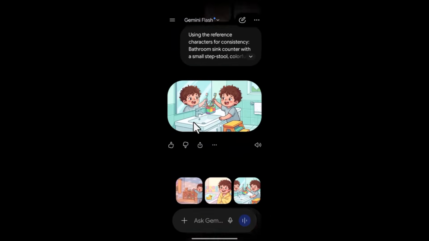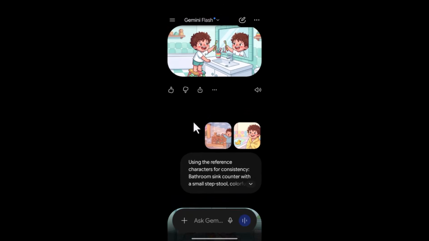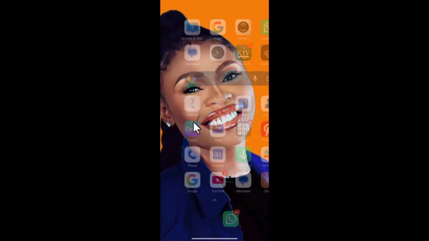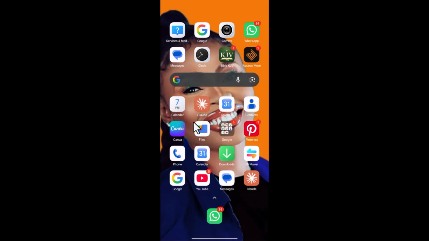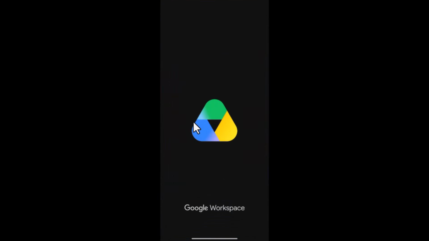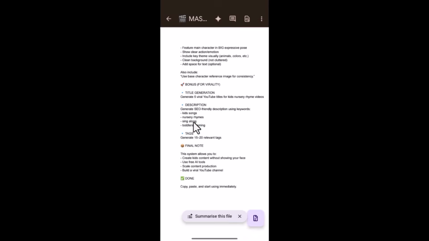Okay, so that being done, the next thing we need to do is head back to your master prompt, because at this point we are done generating our images, and we've gotten all the images for all our scenes. The next is for you to head back to your master prompt so that we can move to the next step, because it's step by step. Now once we are here, the next step is for us to animate them.